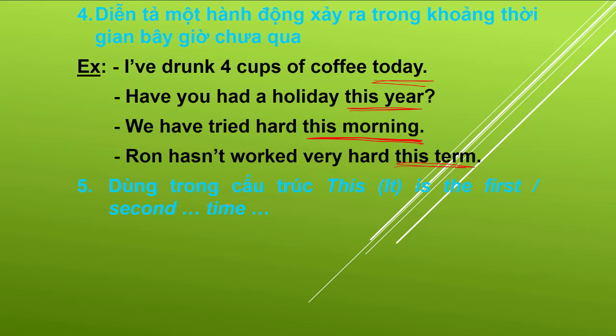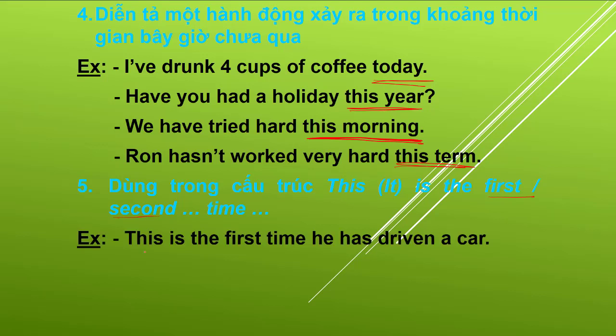And if you are talking about first, second time, okay, for example, it's my first time I have seen you, something like that, or it's my second time I have been to Ho Chi Minh City. For example, this is the first time he has driven a car.